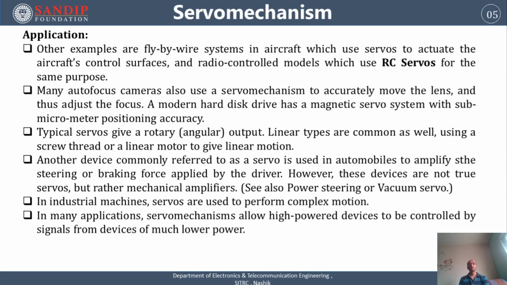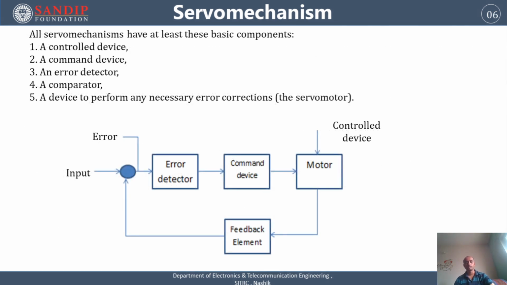Servo mechanisms play a very important role. In many applications, a servo mechanism allows high power devices to be controlled by signals from much lower power devices.